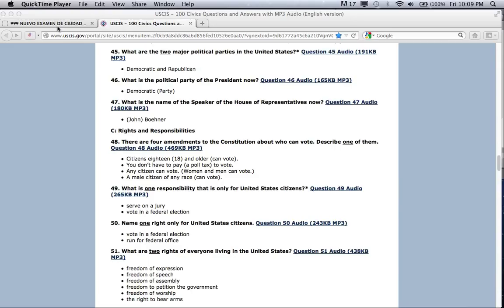Citizens 18 and older can vote. You don't have to pay a poll tax to vote. Any citizen can vote. Women and men can vote. A male citizen of any race can vote. What is one responsibility that is only for United States citizens? Serve on a jury. Vote in a federal election.